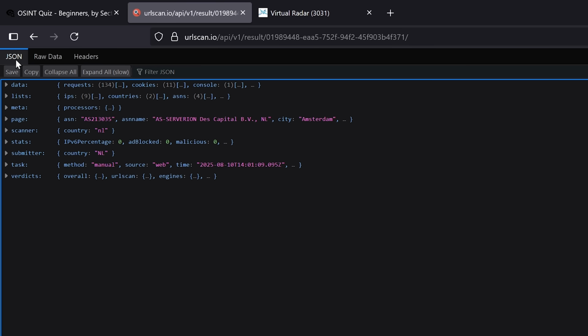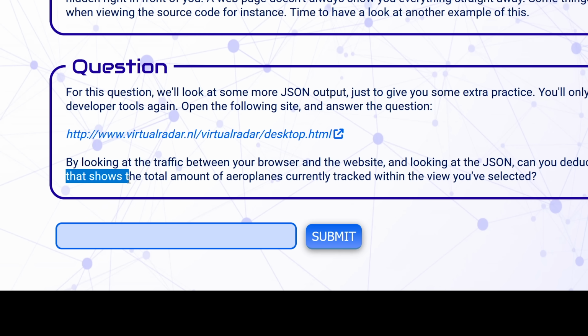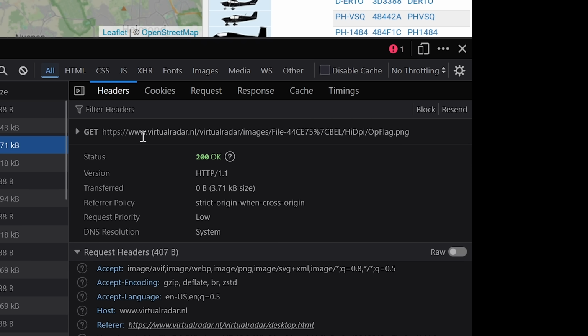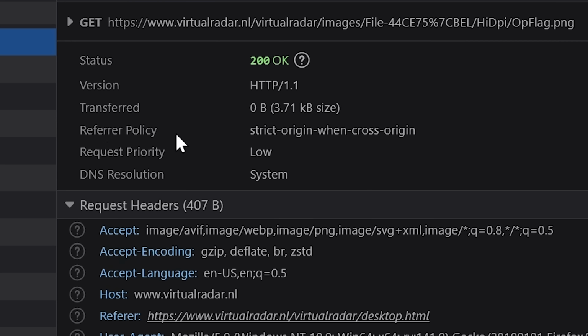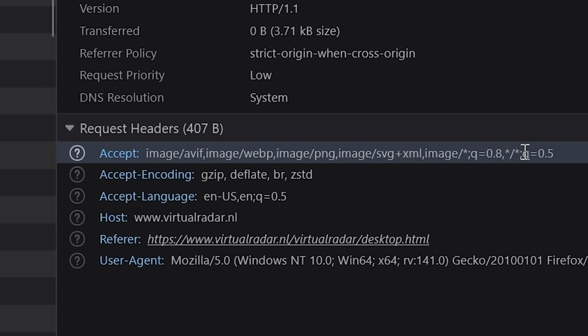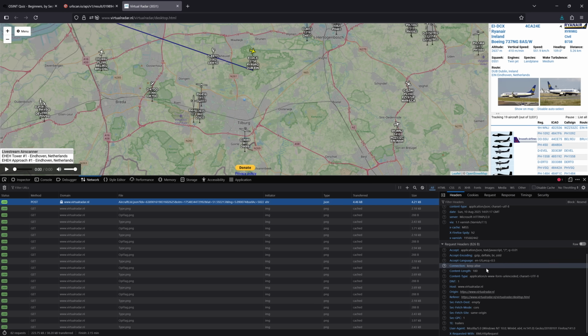Okay, I have the JSON open and the inspect panel, and I need a variable that shows the total amount of airplanes currently tracked. Right, so it just gets something here. Get virtual images, referrer policy, requested headers. Oh, SVG, XML and something else. What about this? Oh, it has JSON there. Hold on.